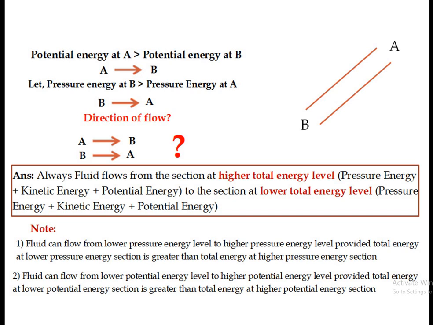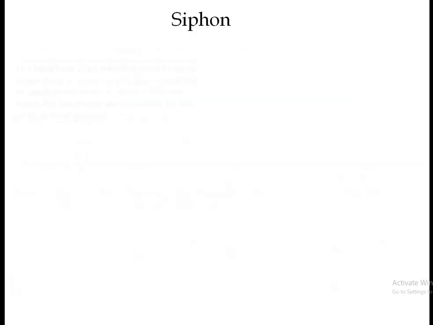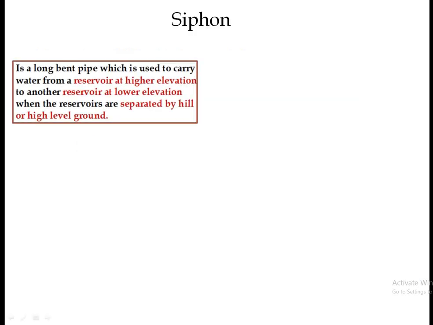So next we will go to the siphon. Siphon is a long bent pipe. It is a pipe which is used to carry water from a reservoir at a higher elevation to another reservoir at lower elevation when these two reservoirs are separated by a hill or high level ground. So siphon is a simple pipe which is used to carry water from a higher level reservoir to a lower level reservoir when the two reservoirs are separated by a hill.